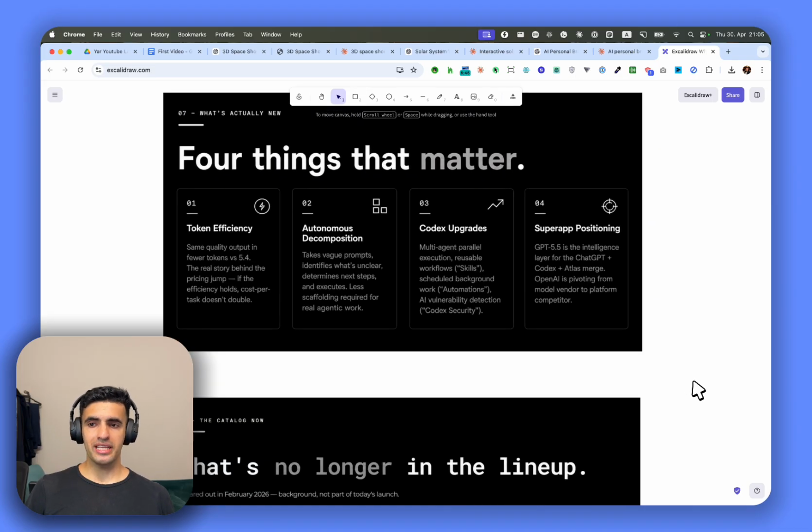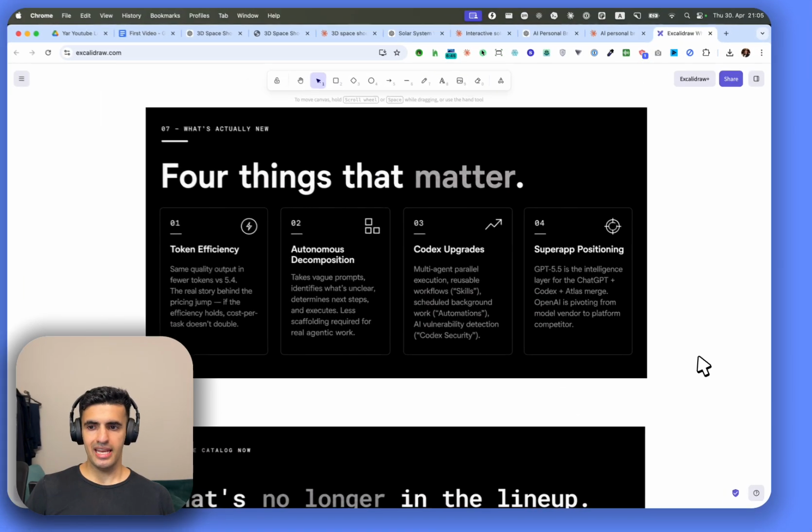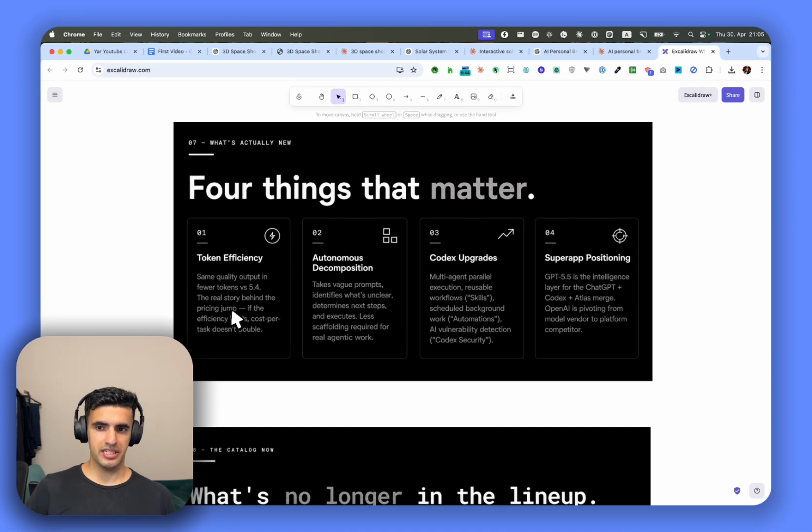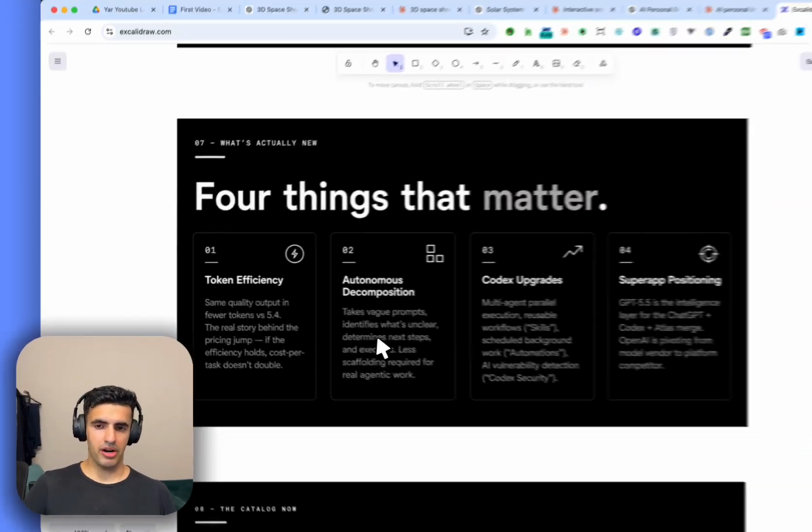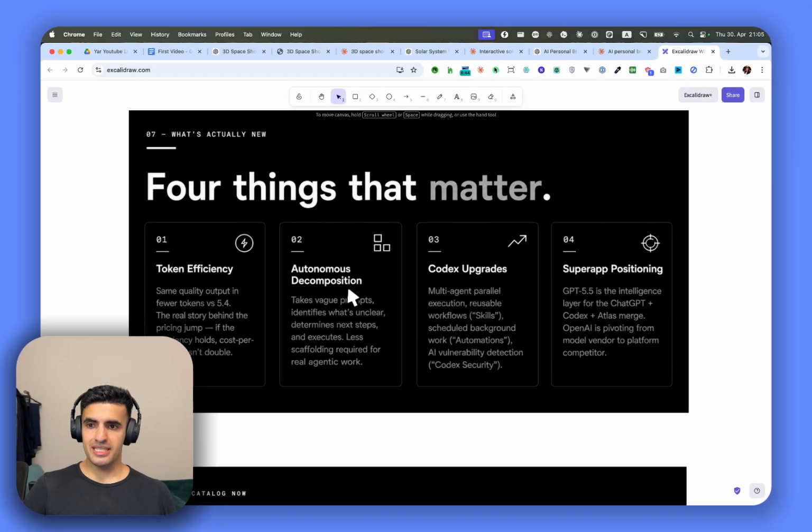Now, 4 things which really matter when you're looking at any model. First of all is token efficiency, because obviously it's all about tokens. We want to use the least amount of tokens and get the most amount of output done because token is completely connected to prices. Then autonomous decomposition.